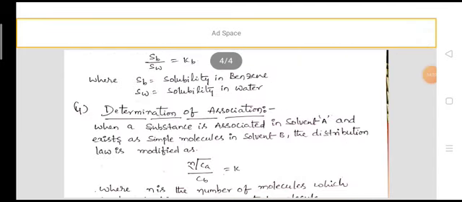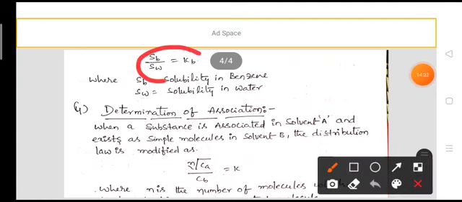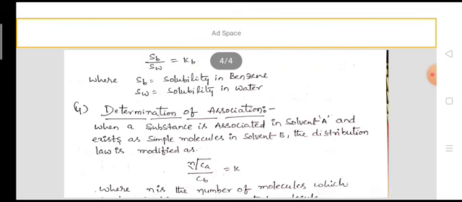We already know that Kd is a constant. We also know the formula Sb by Sw is equal to Kd, where Sb is the solubility in benzene and Sw is the solubility in water. Here Kd is determined from the Nernst distribution law. Then we can find the ratio of solubility in benzene to solubility in water by using the Nernst equation.